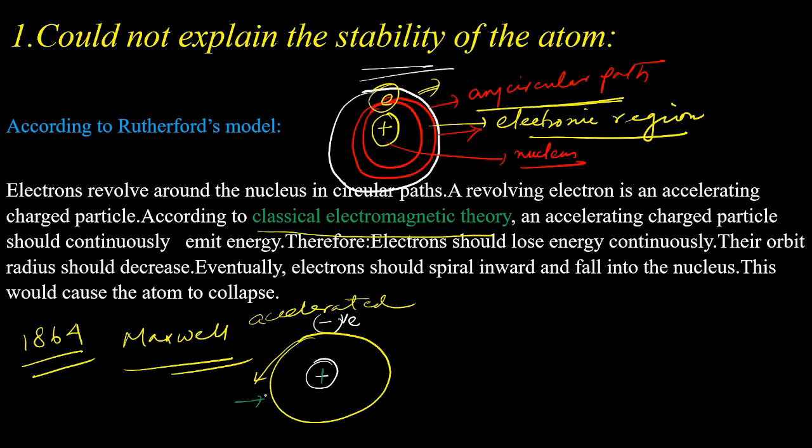in a circular path. During this rotation, the direction of rotation is continuously changing, right? As the direction of rotation is continuously changing, the direction of the velocity is also changing.